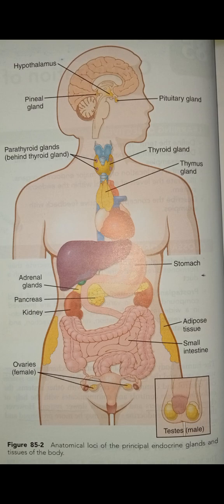Which releases growth hormone, TSH, ACTH, prolactin, FSH and LH. Why am I just stating the acronyms of these terms? Because we mentioned the full names of these hormones earlier when we were learning about hypothalamus secreting hormones.